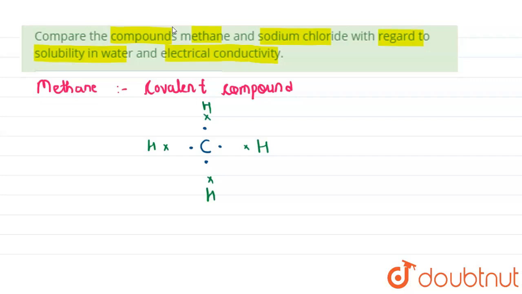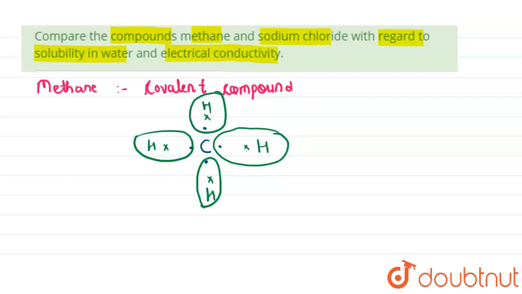Now they overlap each other in order to fulfill their valence shells. Hydrogen overlaps with the electron of carbon to complete its shell like this, okay.